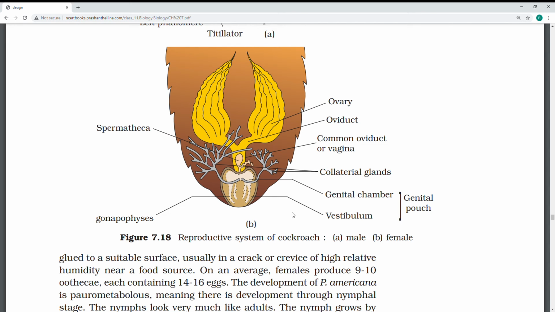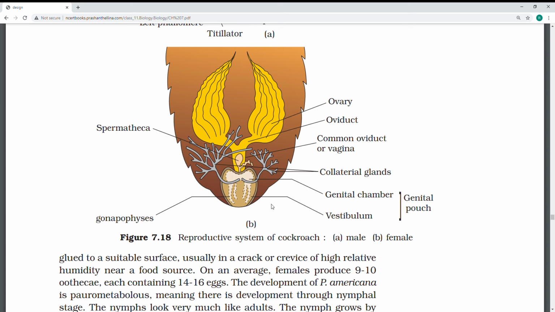Genital suberum, vestibulum, gonophysis, genital pouches. So ovaries are 2, ovarioles are 8, and oviducts are tube-like structures. So vagina, oviducts, then genital chambers; the vagina opens into the genital chamber, and the spermatheca is located in the sixth segment. Collateral glands are made up of protein secreted by the collateral glands.